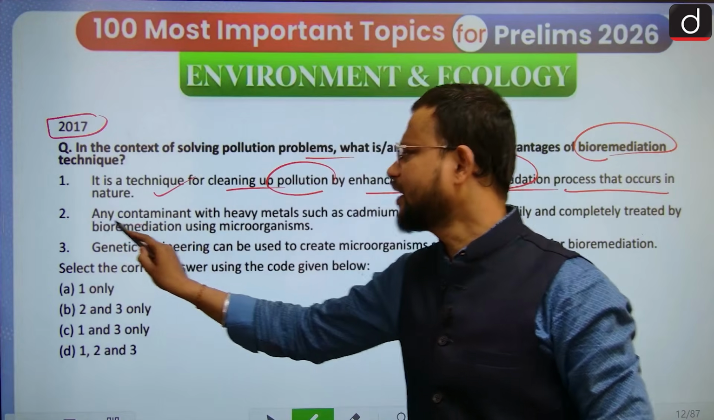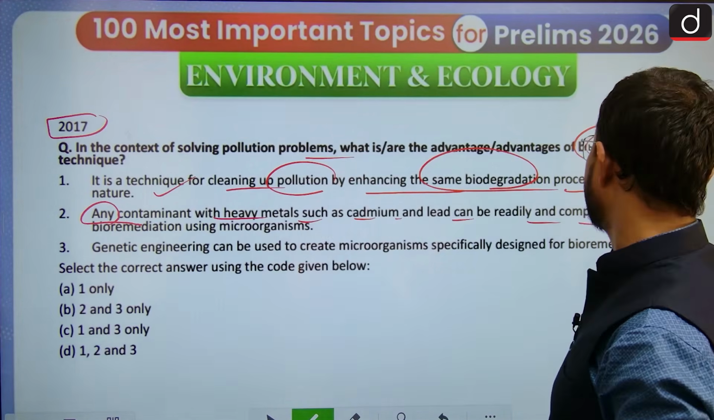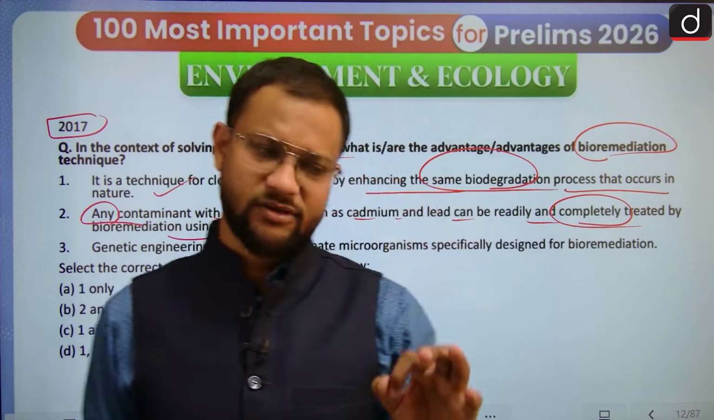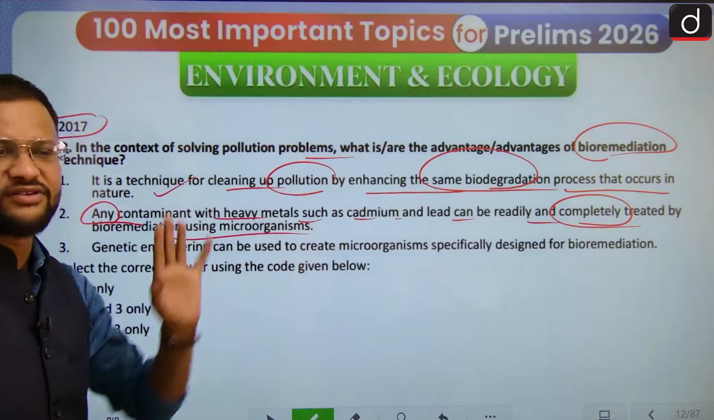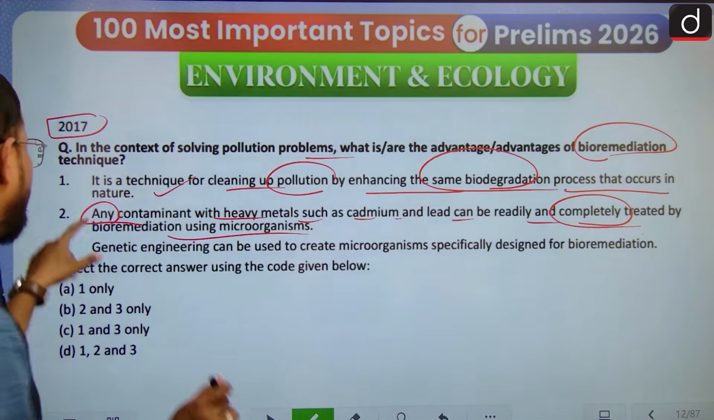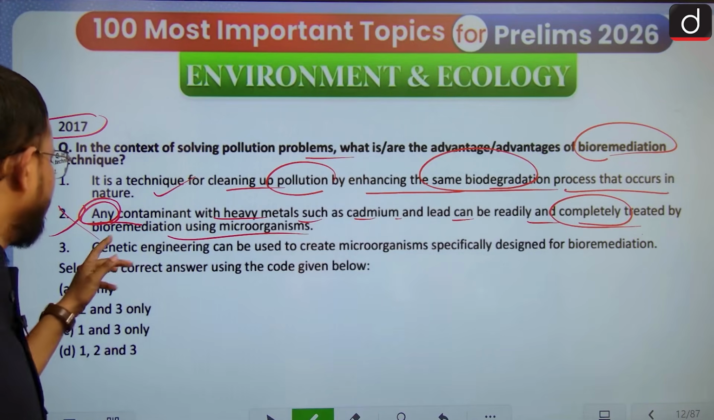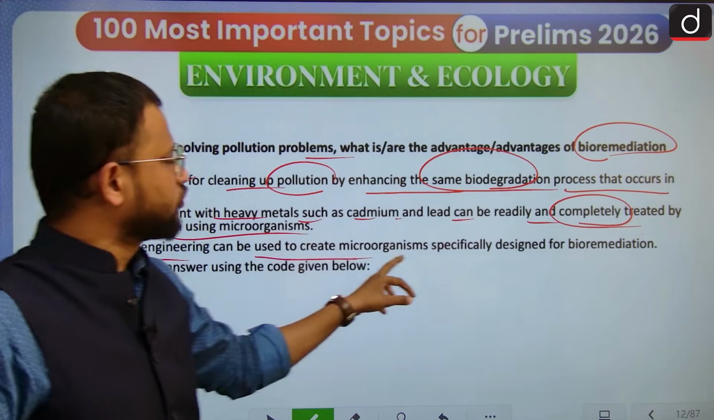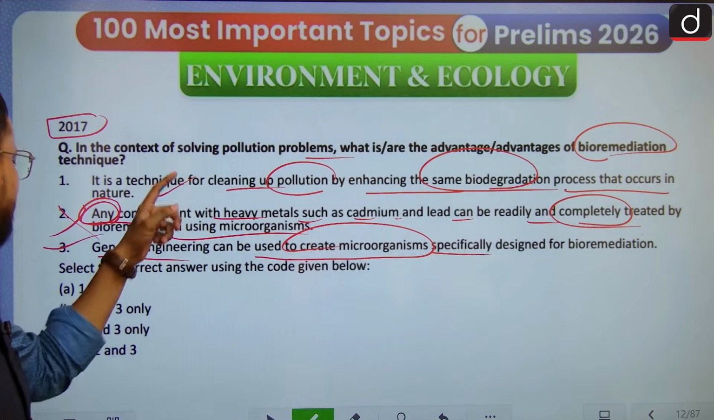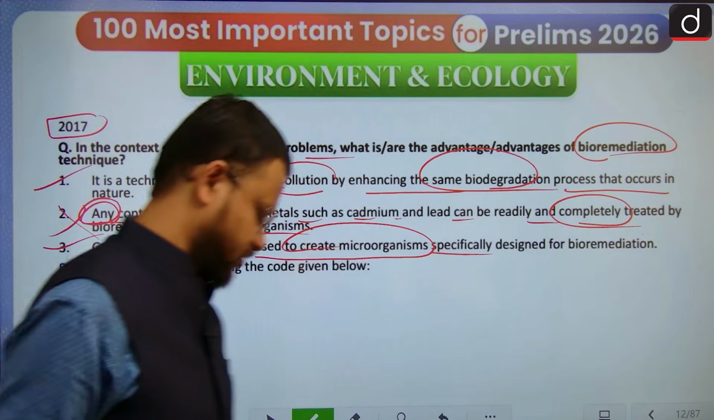Any contaminant with heavy metals such as cadmium and lead can be readily and completely treated by bioremediation using microorganisms. Don't you find, guys, this statement sounds extreme? Yeah, it is focusing on complete removal and any contaminant. No, various means are needed. Genetic engineering can be used to create microorganisms specifically designed for bioremediation. The answer is correct: 1 and 3 are the correct ones.